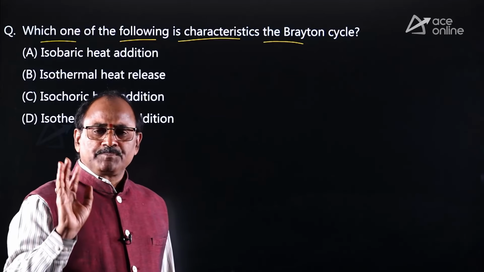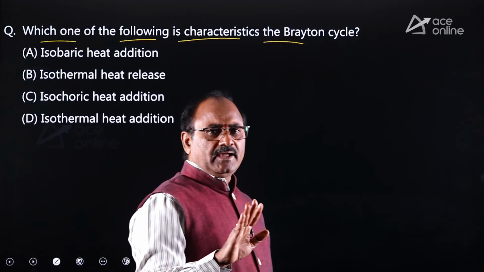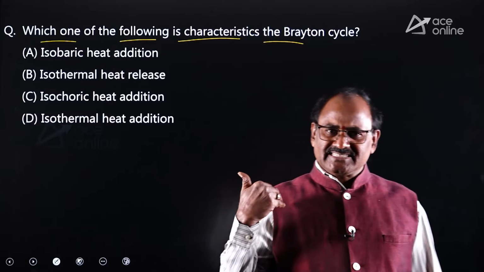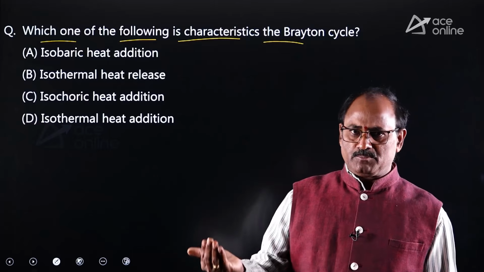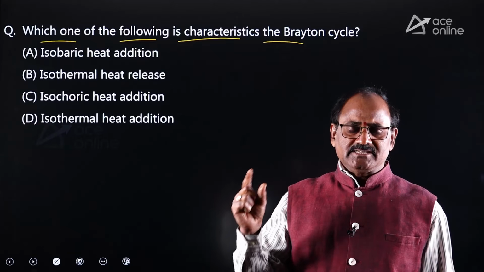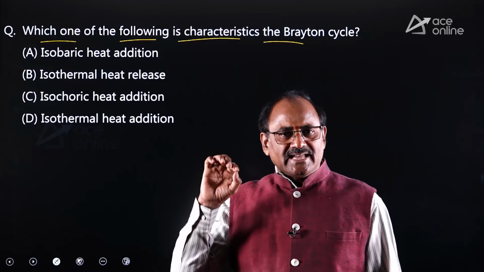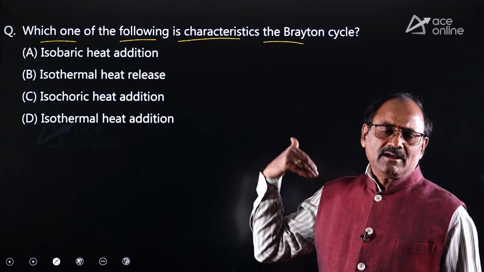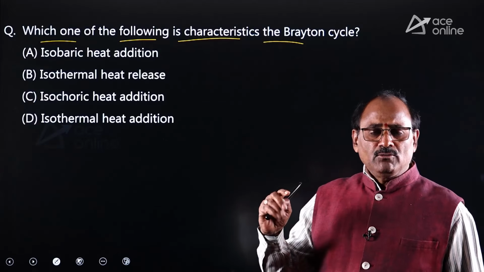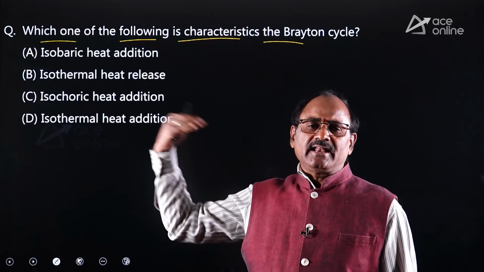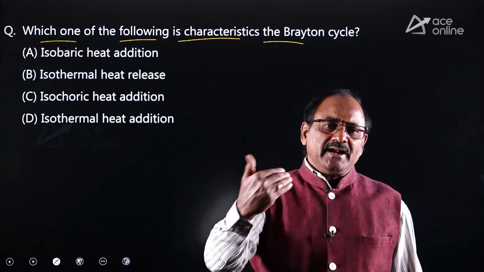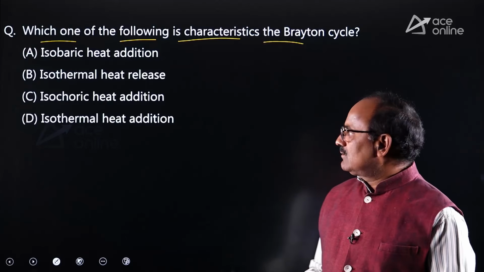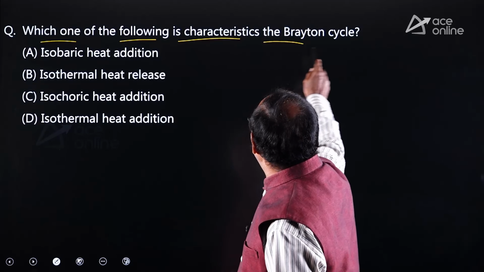Dear friends, remember both Brayton cycle and Rankine cycle are maintaining the same number of processes and the same types of processes. But the difference is, for the Brayton cycle, gas is the working material, whereas vapor is the working material for the Rankine cycle. Anyhow, for both Brayton cycle and Rankine cycle, heat is supplied at constant pressure and heat rejection is at constant pressure. Anyhow, it is given for Brayton cycle.